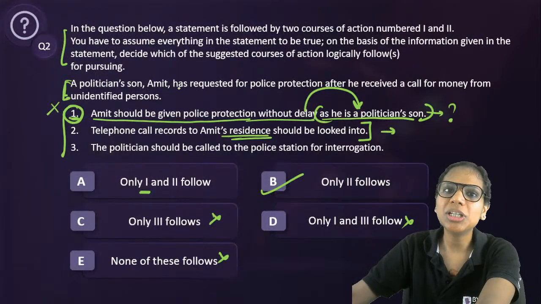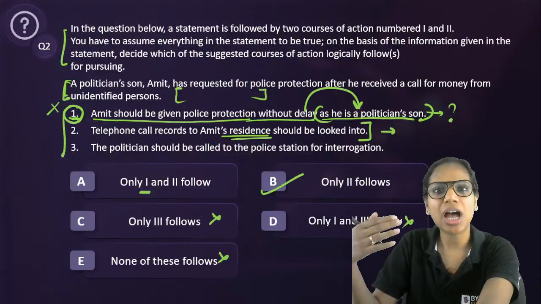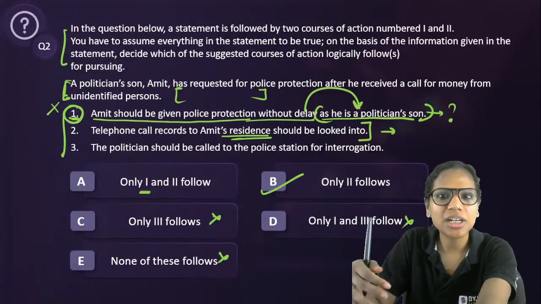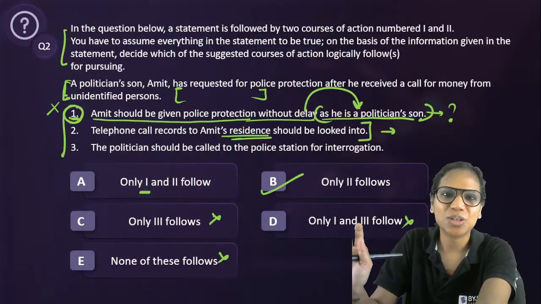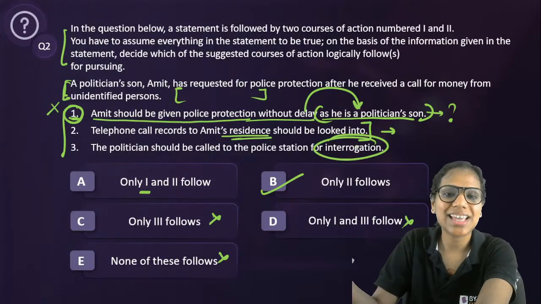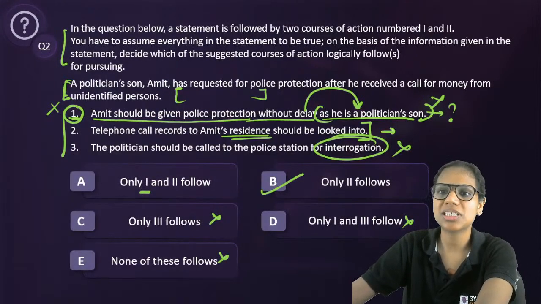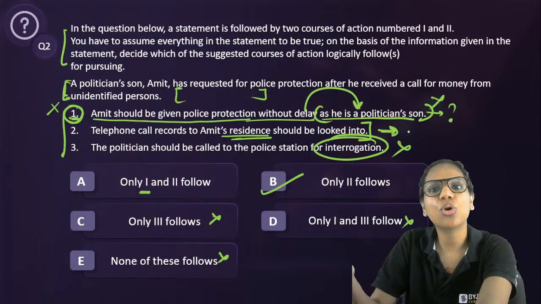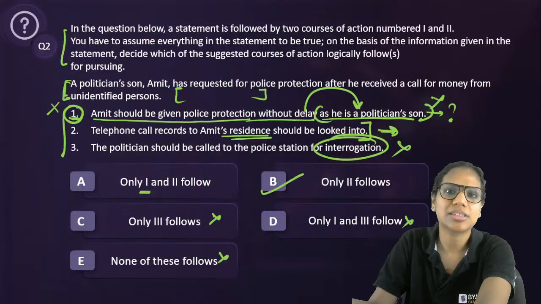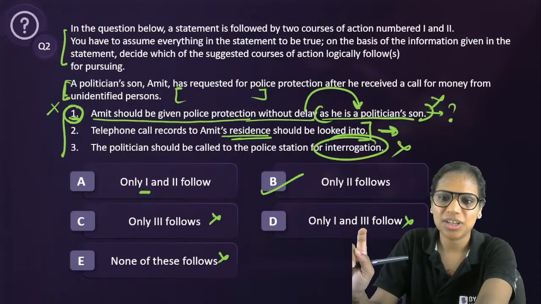So while we have not been given anything, whether it was made to his residence or to him personally, even if I assume either of the two, then also 2 still tries to address the problem. Whereas 1 and 3, they don't have their reasons in the right place. Also, why interrogate? Interrogation is you cross-examine, you ask questions. So 3 does not make sense at all in any circumstance. 1 does not make sense at all. 2 still makes sense whether the call was made at his personal number or at his residence. We can still check the telephone records to find some clue, right? So that's why I would still mark B in the exam.